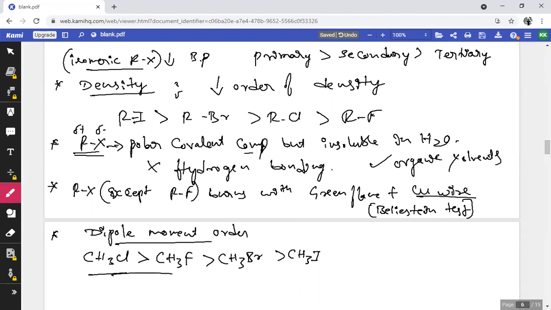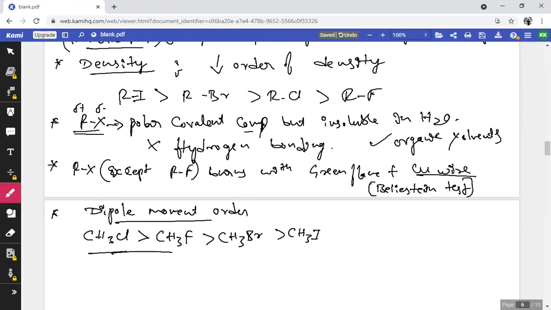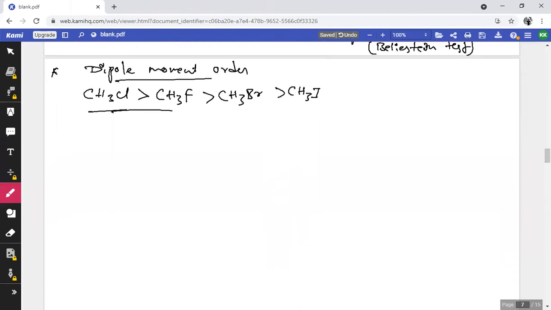Then let me discuss some chemical properties of alkyl halides. Chemical properties. So in chemical properties, first we'll consider nucleophilic substitution reaction.